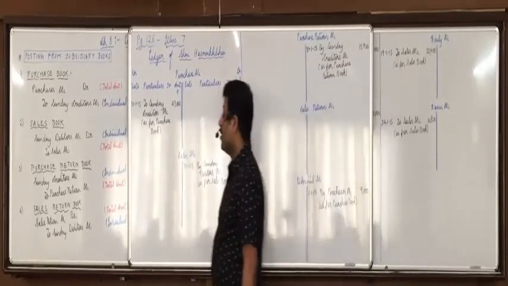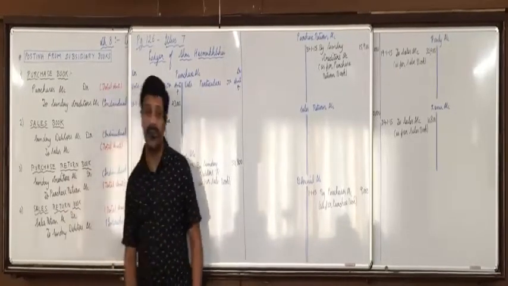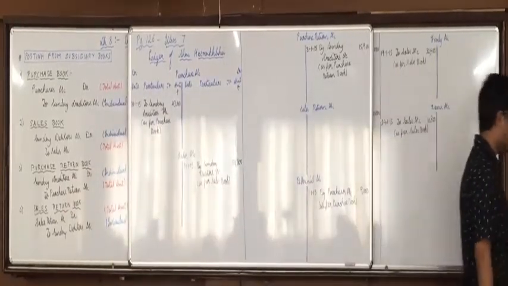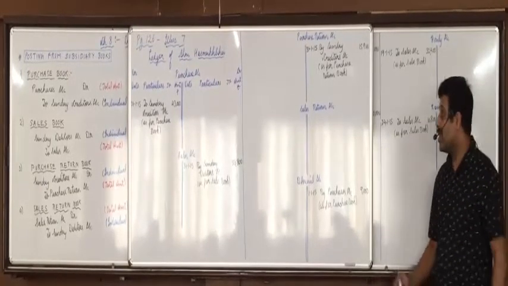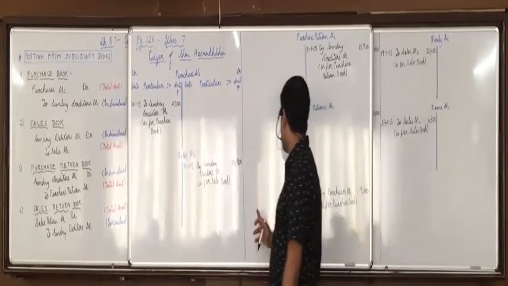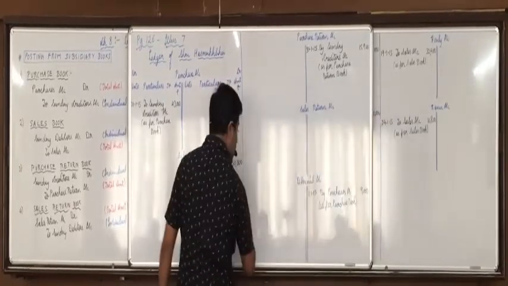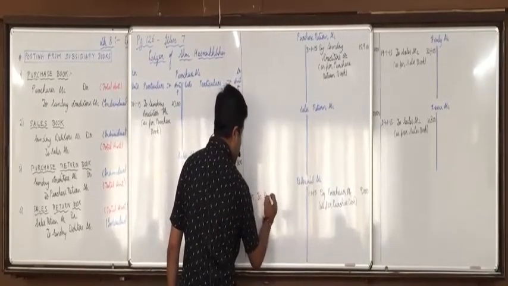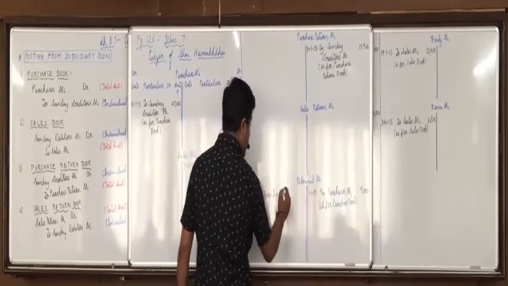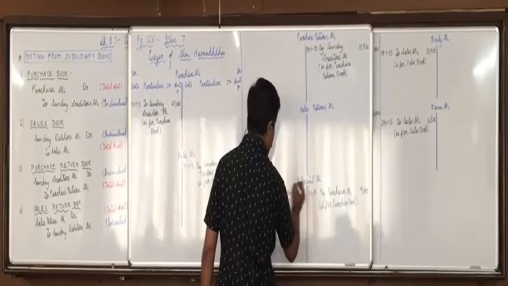Now, sundry creditors account debit. So in sundry creditors, the various creditors, we will write on the debit side. In the purchase return book you can see there are 2 creditors, Dhruvil and Nirmi. So in Dhruvil and Nirmi we will write on the debit side. Dhruvil's date is 15th January and amount is 900. So creditor Dhruvil account debit side, 15/1/15, to purchase return account, and amount is 900.